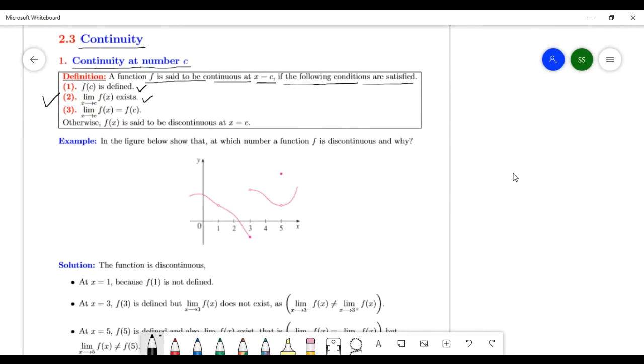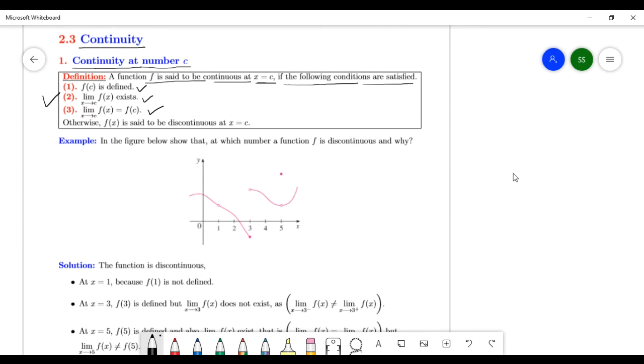And number three: limit as x goes to C of f(x) equals f(C). If these three conditions are satisfied at number C, at x equal to C, then you say the function is continuous at number C, at x equal to C.